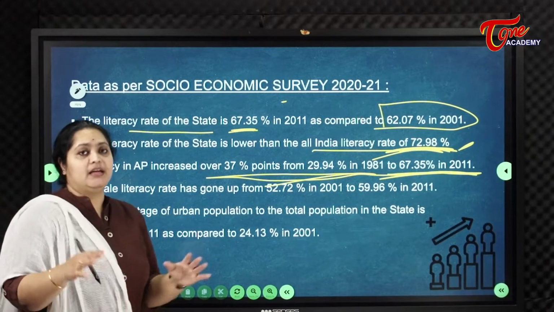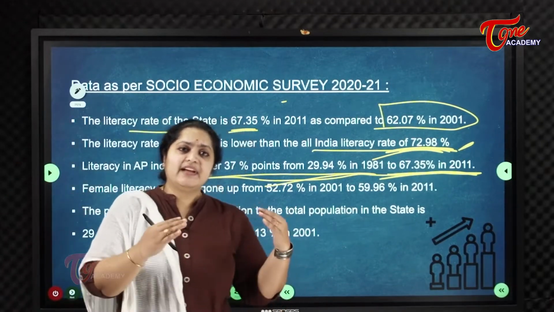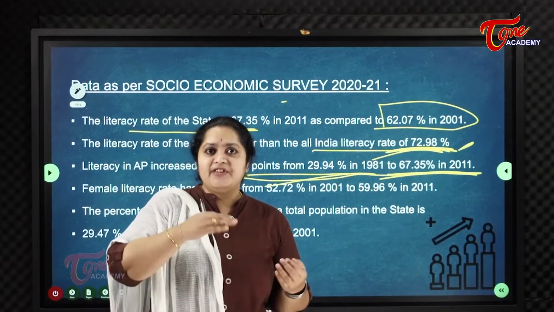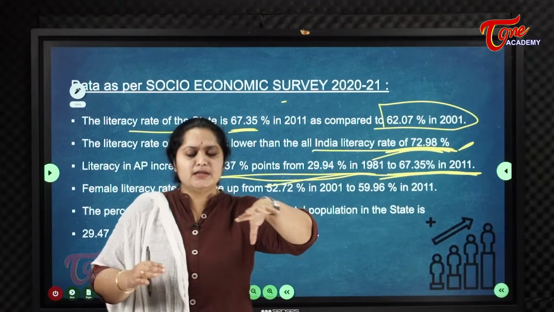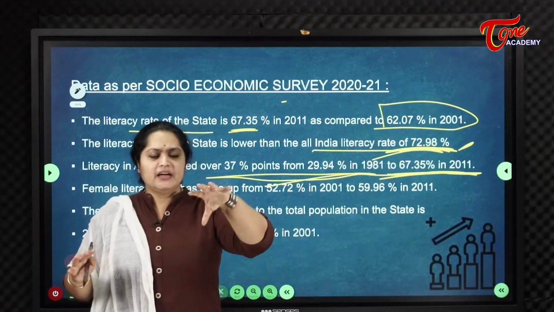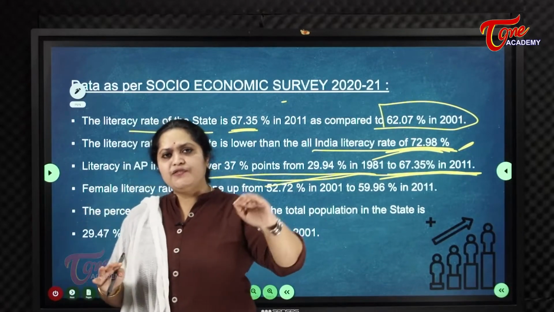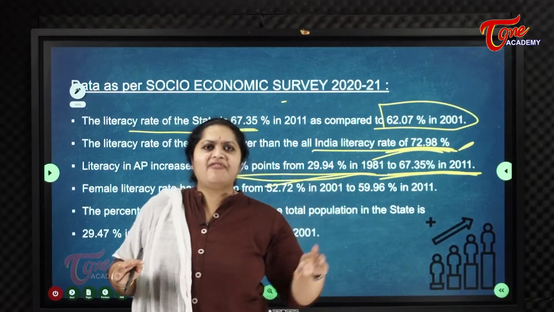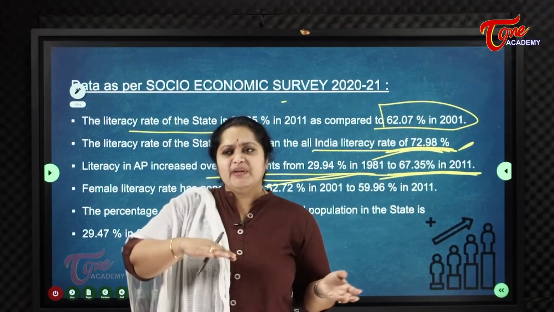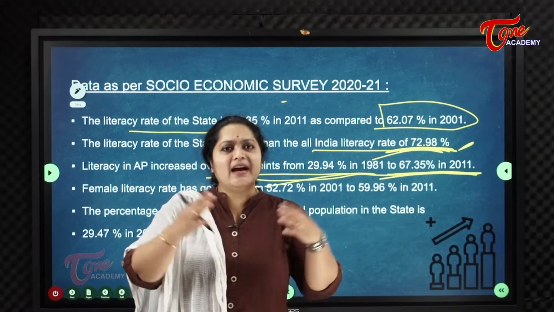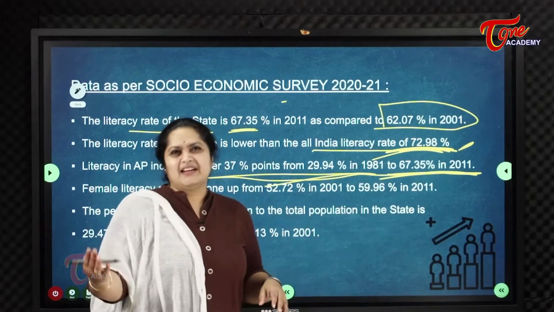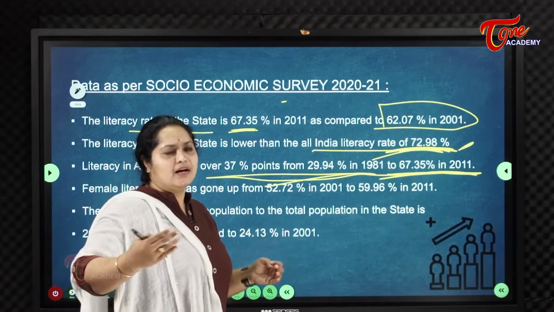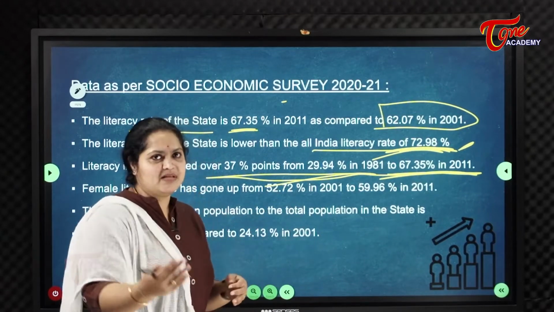So in literacy, we have to count female literacy, because there are so many female dropouts. Every year, if you see, in so many villages in rural areas, the girl child is allowed to study only till class 6, 7 or 8, maximum 8th class. After that, the girl is married or sent as a domestic help, and so many other things. Other regional issues or security issues. To increase this, government has come with so many programs, we will discuss later.